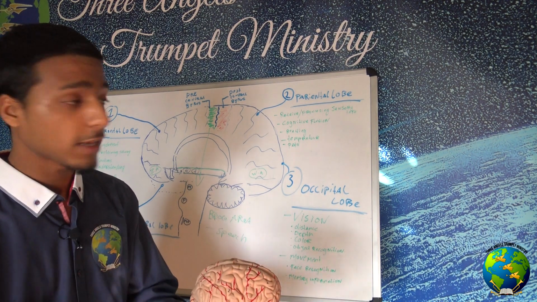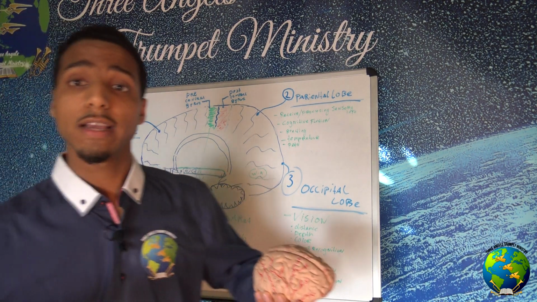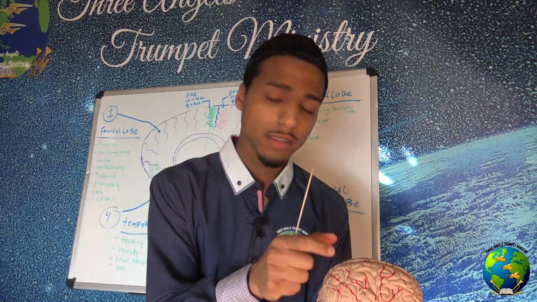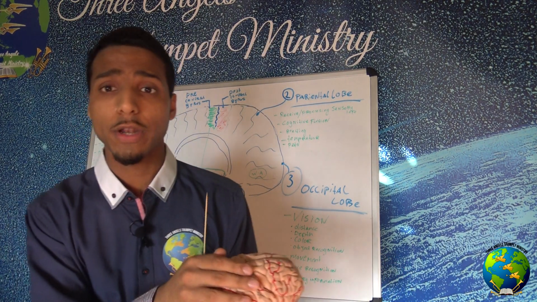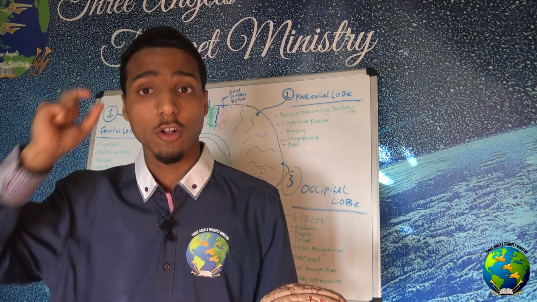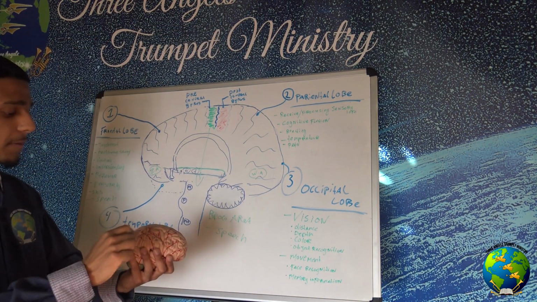Temperature also takes place, and pain also takes place in the parietal lobe. So when you feel pain, it is the parietal lobe that triggers it, so that you can feel it. That is the parietal lobe.